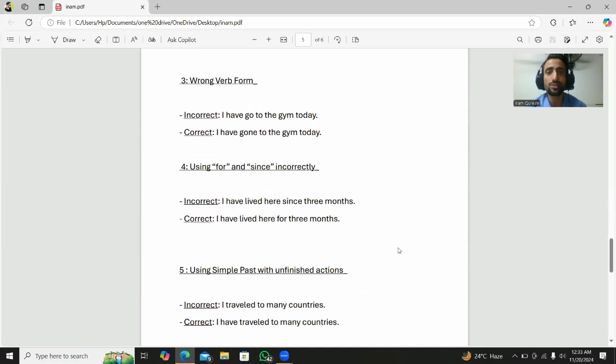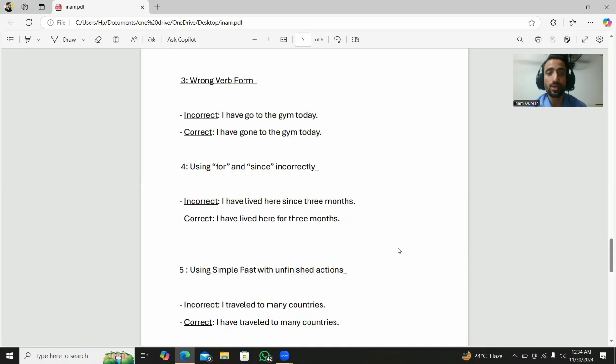The fourth one is using for and since correctly. I have lived here since 3 months is wrong, and the second one is correct: I have lived here for 3 months. So we know for is used for the duration or length of time, and since is used for the starting point, the time of events and dates. Here the second one is correct because I have lived here for 3 months. We don't know when the living started.